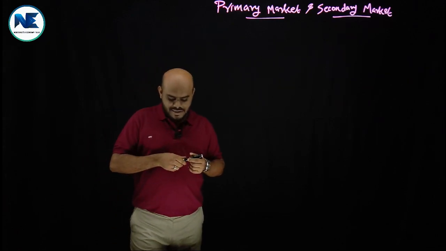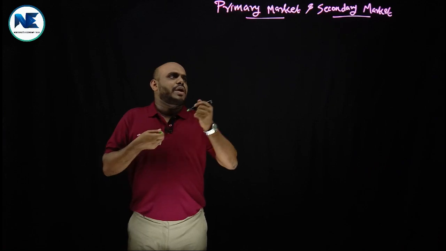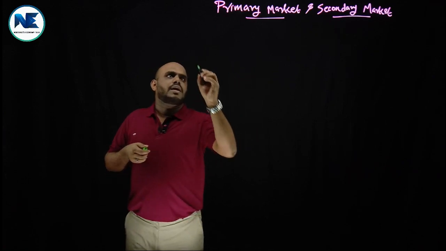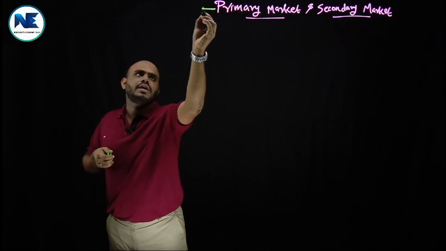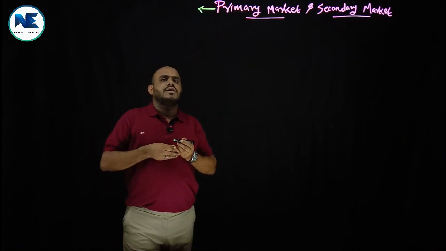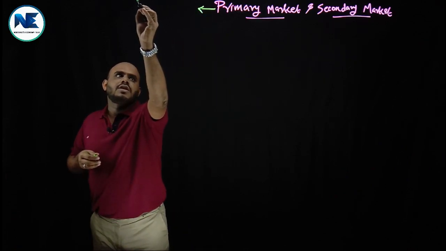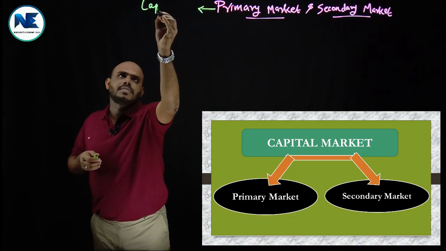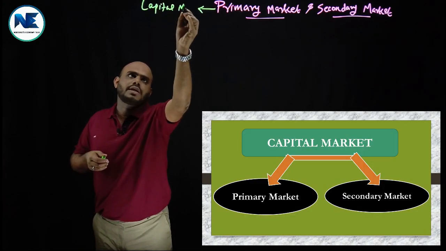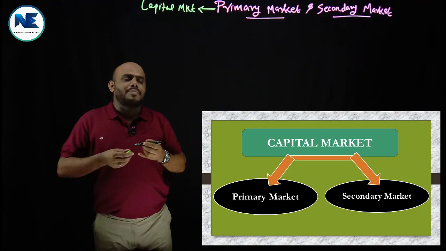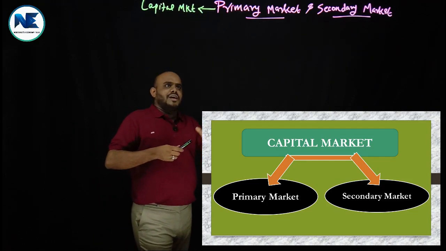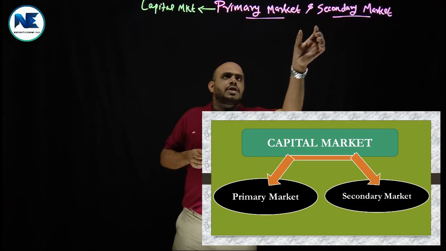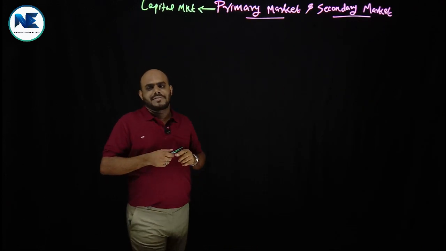For example, primary market and secondary market actually come under financial market. Before that, capital market. That is the first point. Please note that point. Primary market and secondary market are the two segments of capital market.